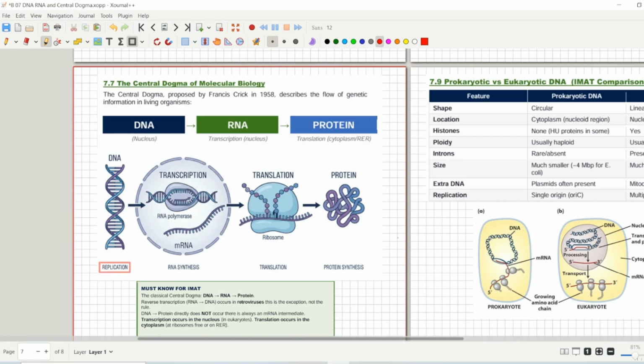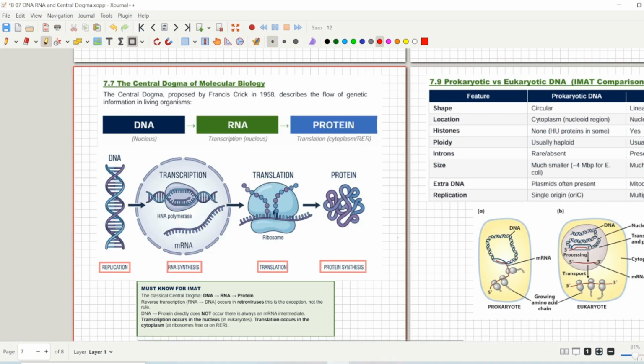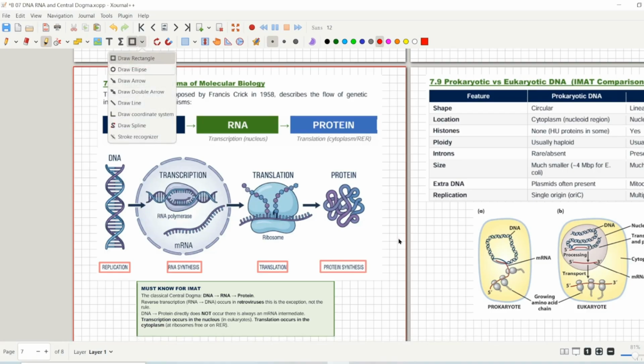After replication, you will have a copy of DNA, and after you have a copy of DNA, the next process will be RNA synthesis, that is transcription. Transcription is the process of conversion of DNA into RNA, and then after RNA synthesis you will have translation. Translation is the process of making proteins. So this is the process of the central dogma.